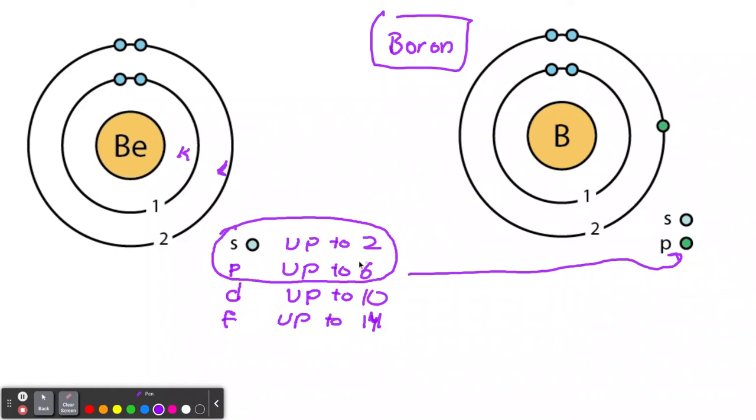Well, remember, look over here. P can be up to 6. You already have 1, so you can put 5 more. So boron's looking to gain 5 more to be complete. 5 more of the P. Let's keep going. You'll understand this.